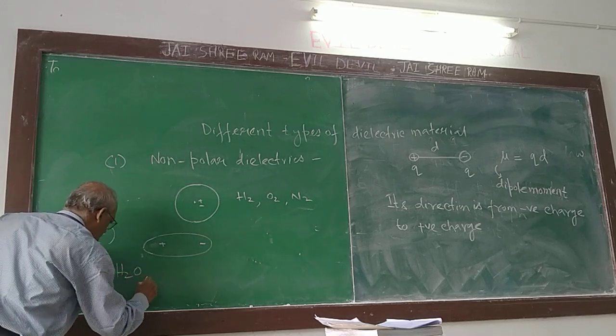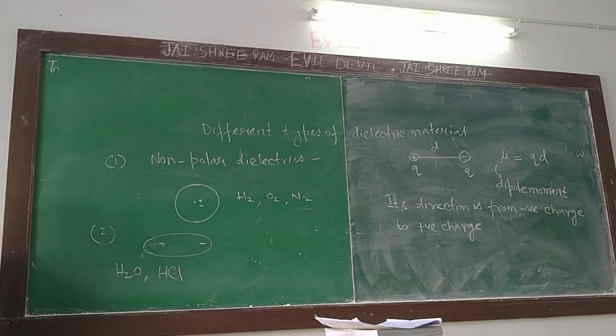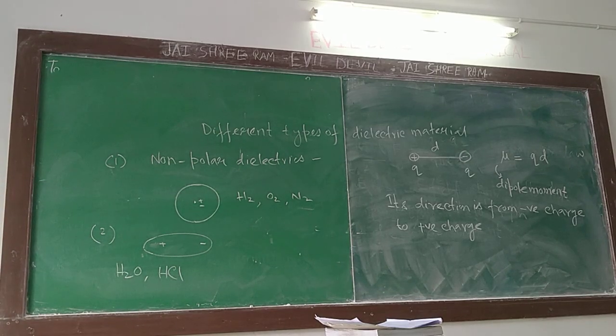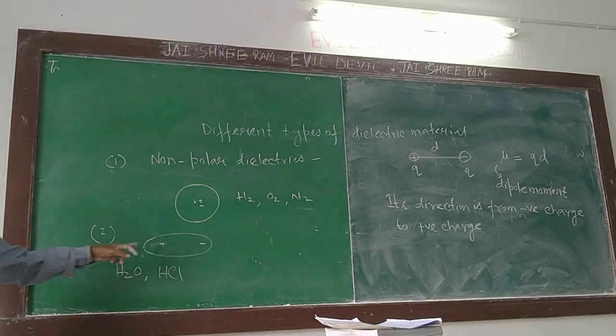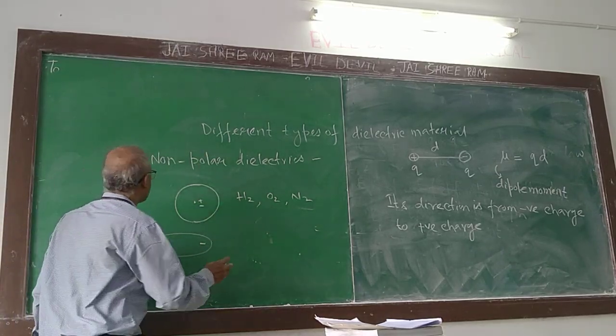But in the case of H2O, HCl, these types of molecules, the positive charge of the nuclei and the electron cloud do not coincide. There will be separation.